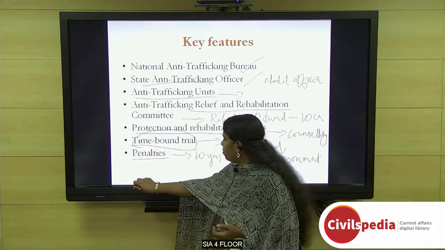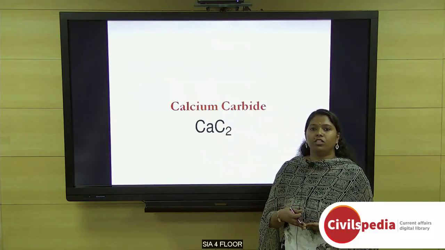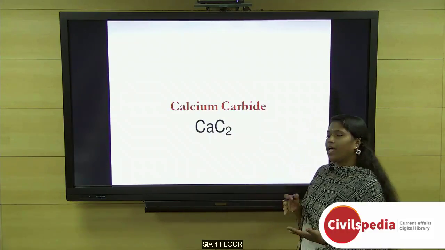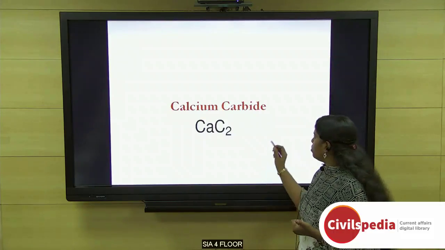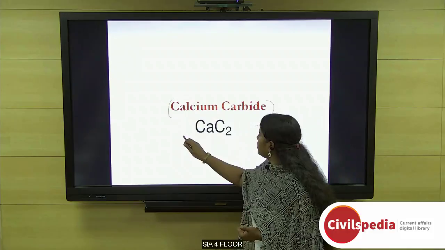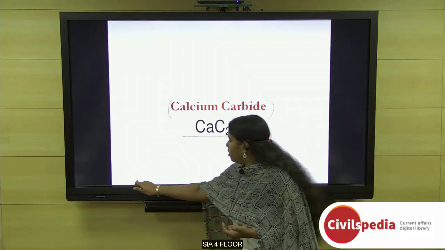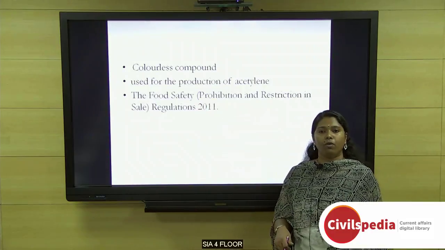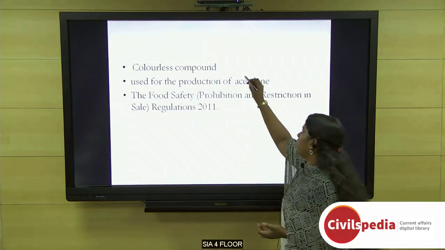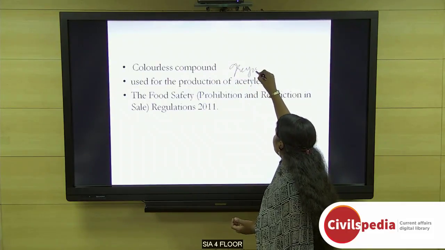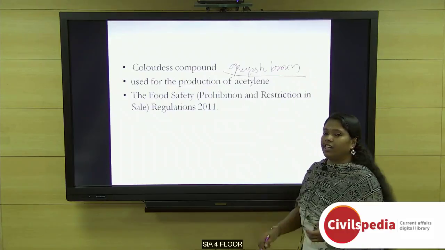Now moving to our next topic, calcium carbide. Recently there were reports in the newspaper about the use of calcium carbide for artificial ripening of fruits. So this is a chemical compound and its chemical formula is CaC2. It's a colorless compound in its pure form, but the technical grade is usually grayish brown in color. This is the technical grade.